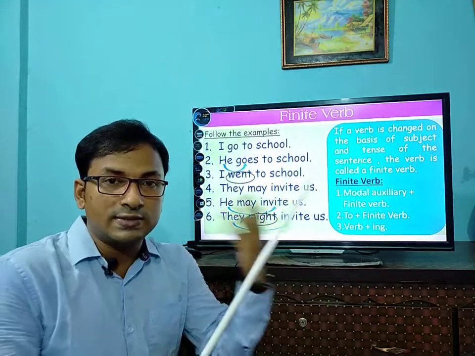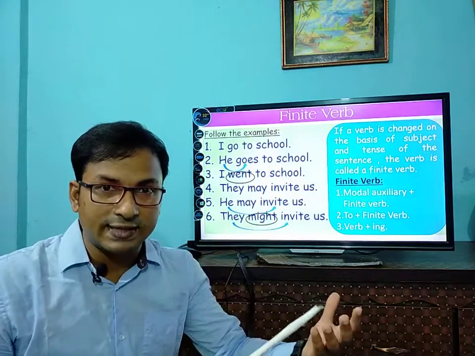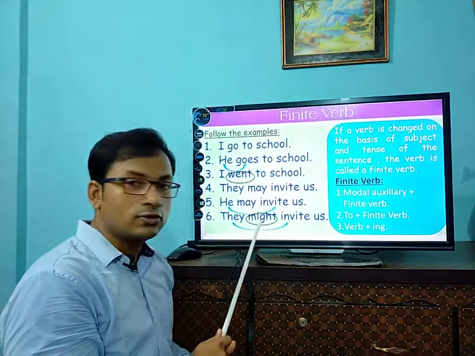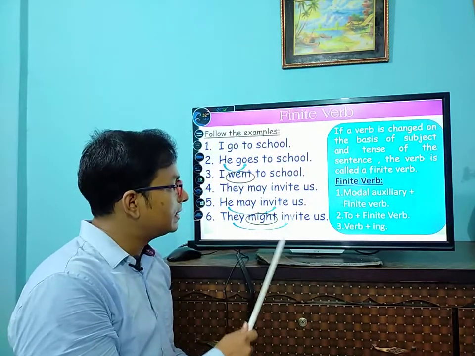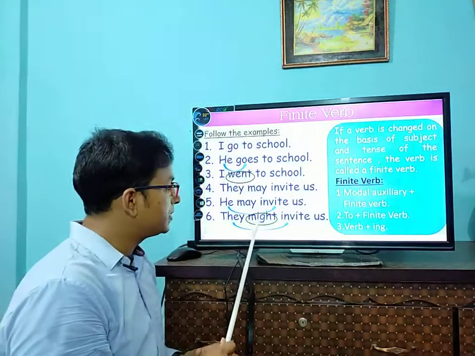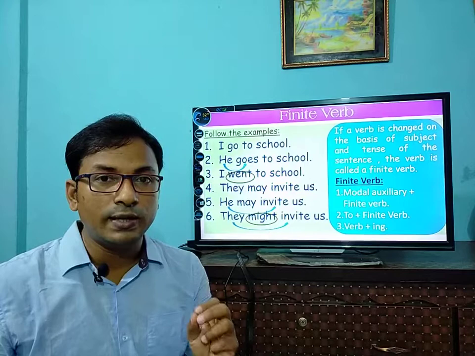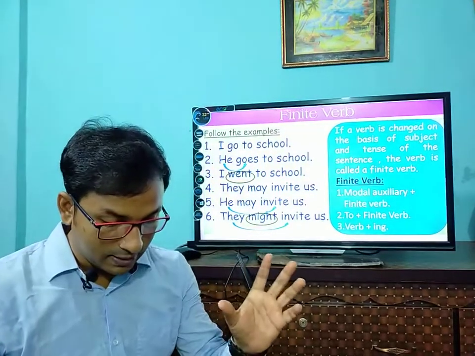May turns into might when you change tense. When you change tense, may turns into might, but invite remains the same, because after the modal auxiliary verb, the main verb will be in the base form.